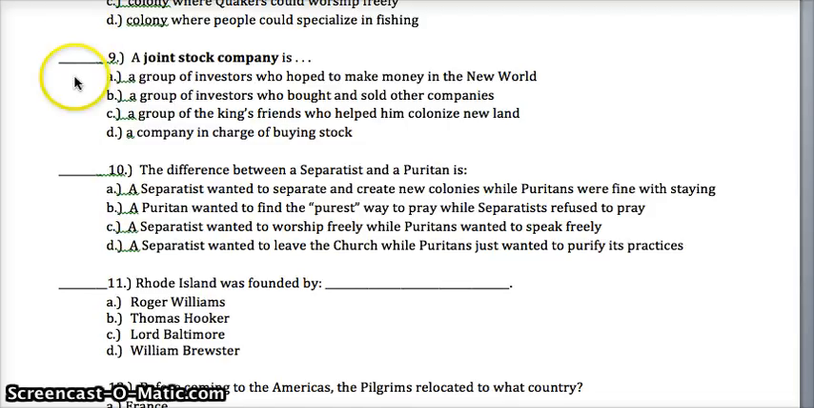Question 9. A joint stock company is A, a group of investors who hope to make money in the New World, B, a group of investors who bought and sold other companies, C, a group of the king's friends who helped him colonize new land, or D, a company in charge of buying stock?